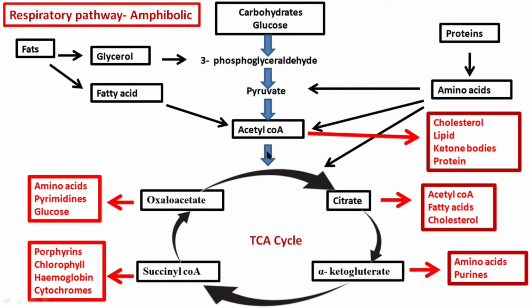into aerobic respiration. In aerobic respiration, first step is glycolysis, during which glucose undergoes breakdown and gives rise to two molecules of pyruvate, which is a 3-carbon compound. This step is known as glycolysis. This pyruvate, in the presence of oxygen, enters into mitochondria, where it gives rise to a 2-carbon compound known as acetyl-CoA. This acetyl-CoA then enters into the third step of aerobic respiration, that is TCA cycle.